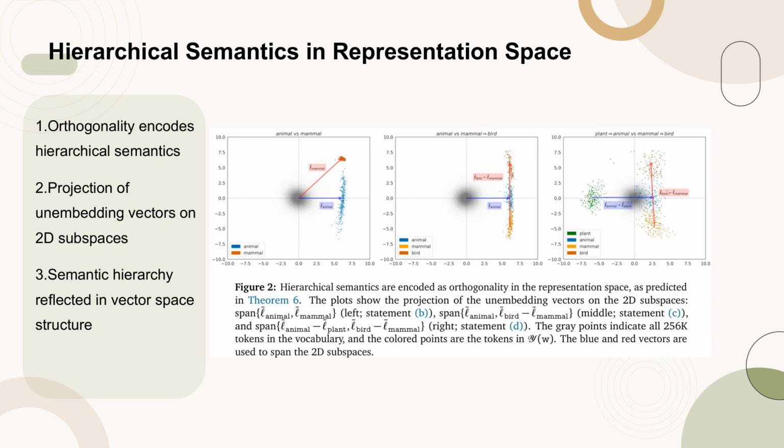Figure 2 demonstrates how hierarchical semantics are encoded as orthogonality in the representation space, as predicted by Theorem 6. The plots illustrate the projection of unembedding vectors on specific 2D subspaces, showing the semantic hierarchy reflected in the vector space structure. The gray points represent all 256K tokens in the vocabulary, while the colored points indicate tokens belonging to specific semantic categories. The blue and red vectors are used to span the 2D subspaces, highlighting the orthogonality that encodes the hierarchical relationships between concepts.